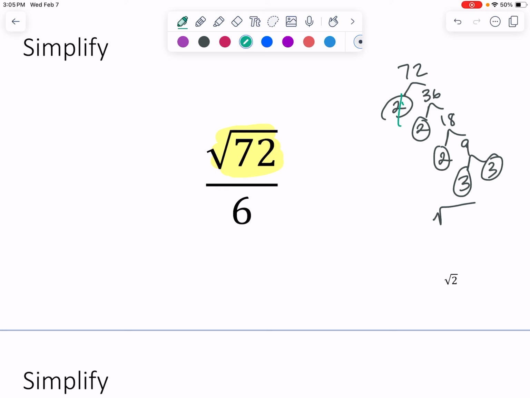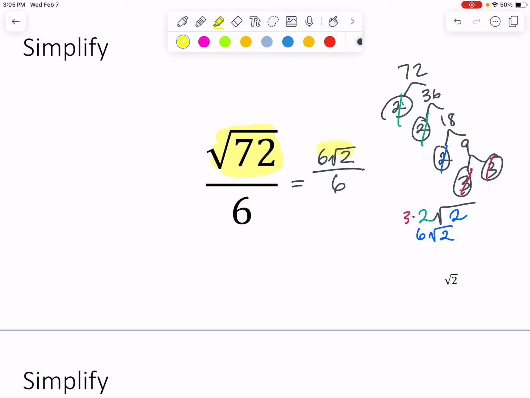And so we have a pair of 2s, and we have a pair of 3s. And then we have 1, 2 that stays behind. And so this simplifies to 6 square roots of 2. And so the numerator is just 6 square roots of 2, and then we still have that division by 6.